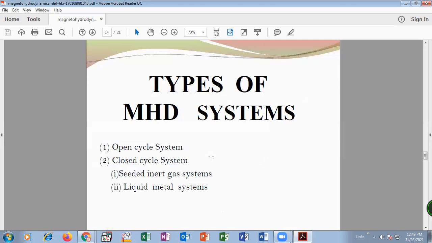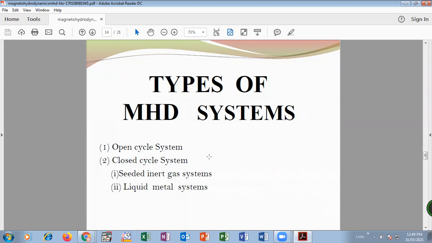Then types. When we see the types of magnetohydrodynamic system, there are two types. First, open cycle, and second, closed cycle. In closed cycle, there are again two types. First, seeded inert gas, and second, liquid metal.